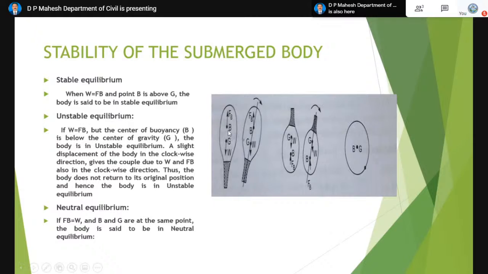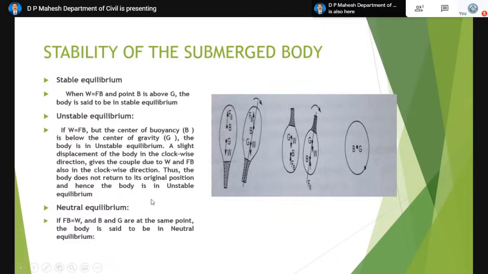The weight W and the force of buoyancy Fb are equal, but the center of buoyancy is below the center of gravity, so the body is in unstable equilibrium. The reason is that when it rotates in the clockwise direction, the resulting couple due to the forces W and Fb is also in the clockwise direction, so that will not keep the balloon in equilibrium. That's why it is called unstable equilibrium.